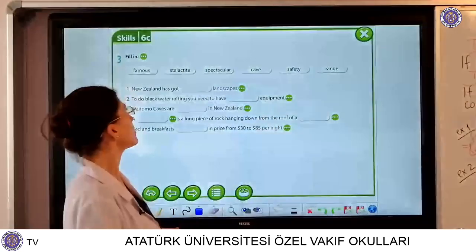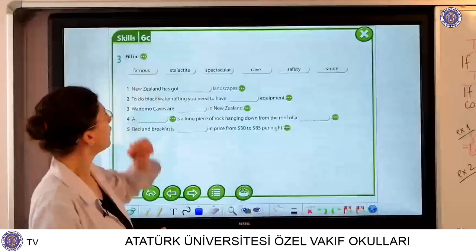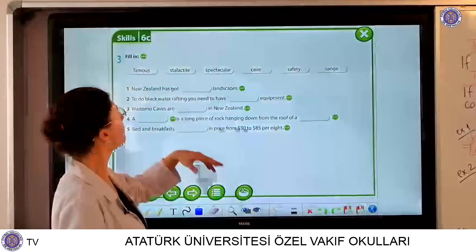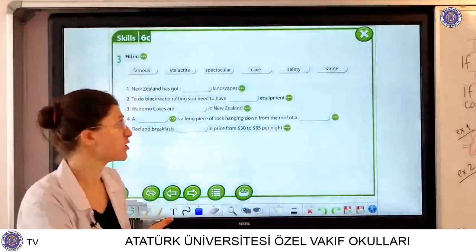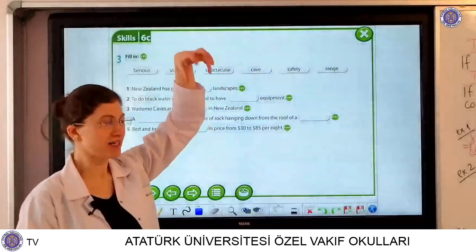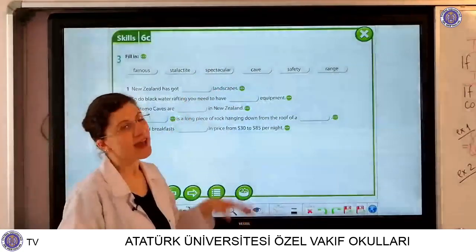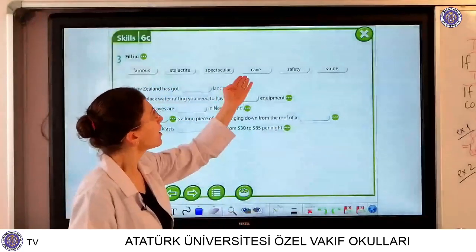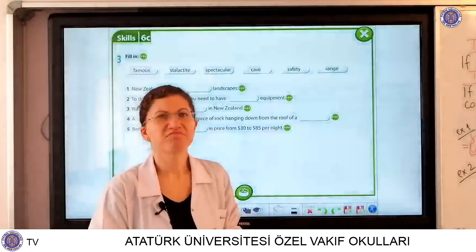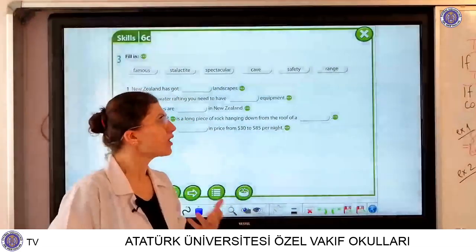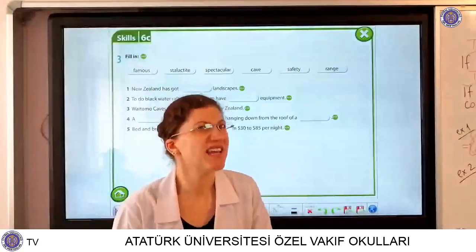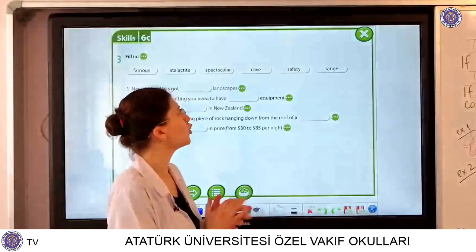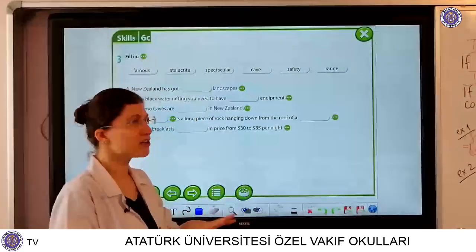And our last exercise about this paragraph, fill the words with the suitable sentence. Famous, it's well known. Stalactite, I've said it just 1 minute ago. They are hanging down from the roof. Spectacular, it's very brilliant, awesome, great, you can say. Cave, most of the students know it, but I would explain it. Some spiders, some insects live there. Safety equipment, güvenlik, and range is changing, range from the